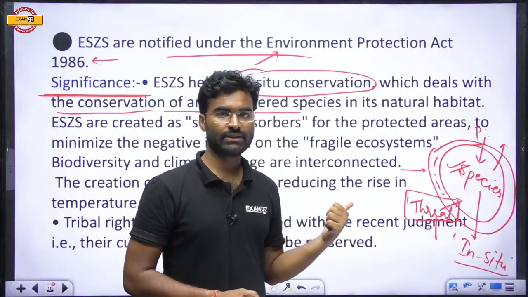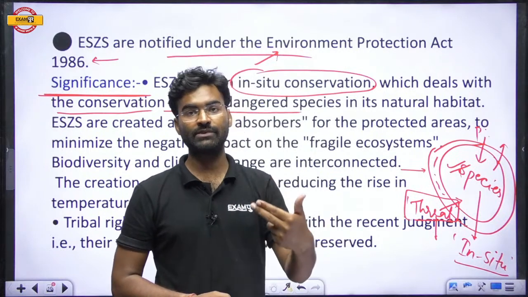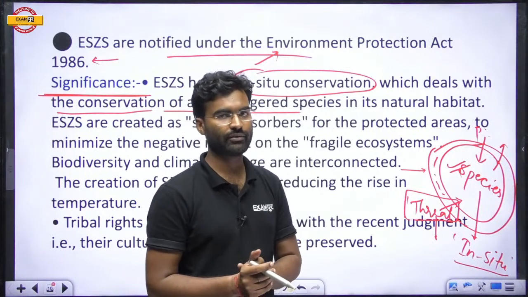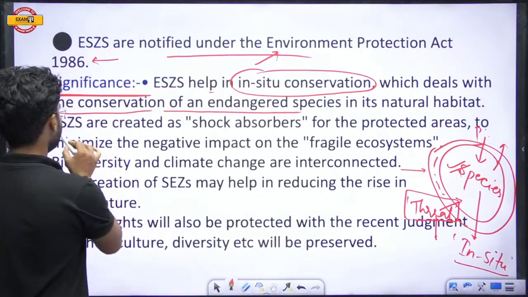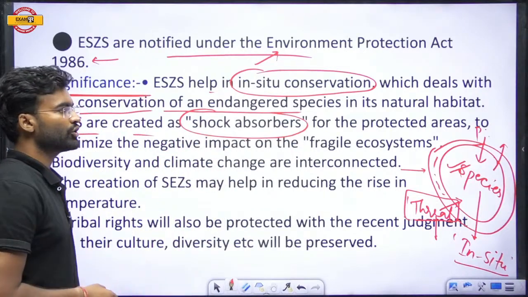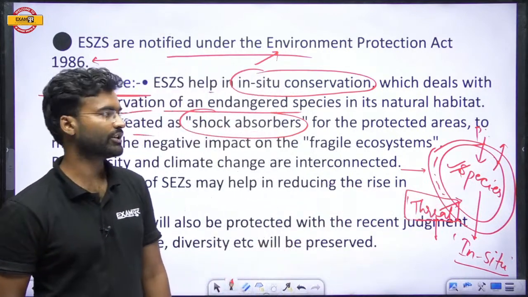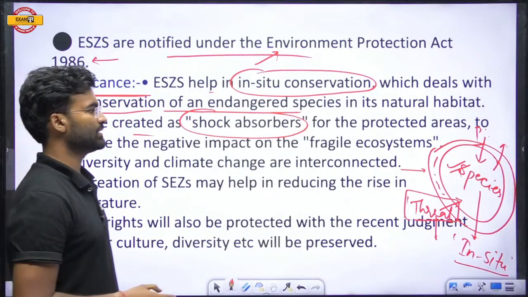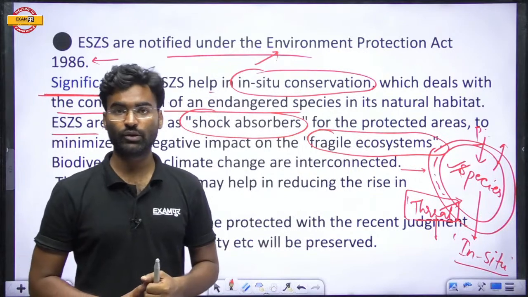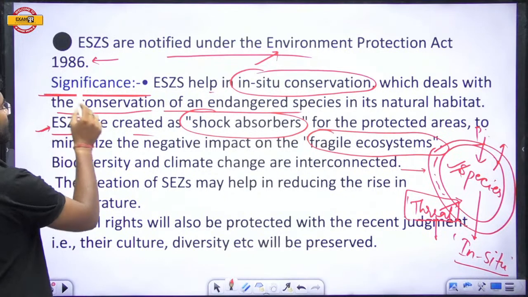And why is this eco-sensitive zone required? What is the significance? If the eco-sensitive zone has been declared, then the protected area can be safe. So eco-sensitive zones are created as a shock absorber for the protection of this particular protected area. It is also termed a fragile ecosystem. So this is the first significance.